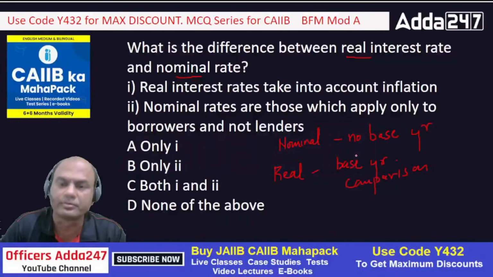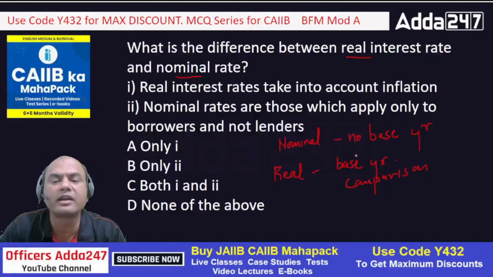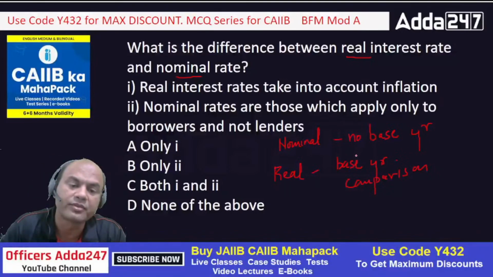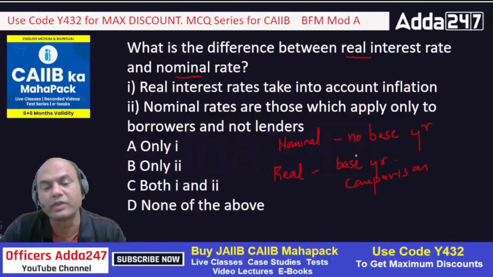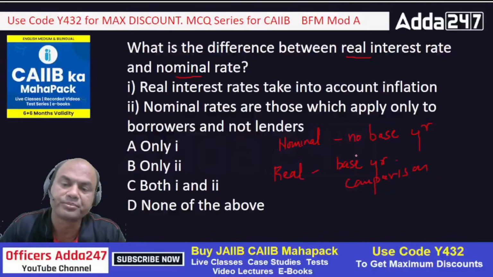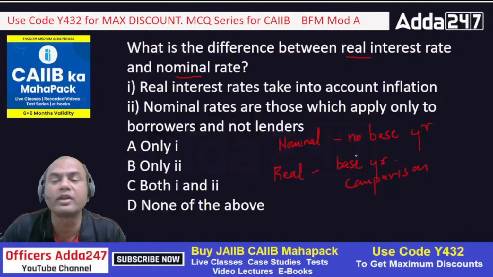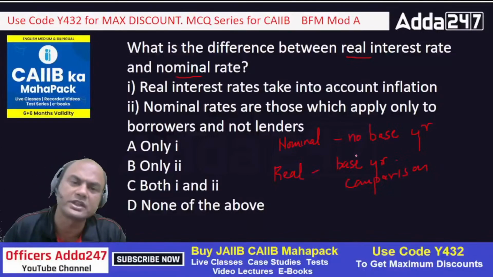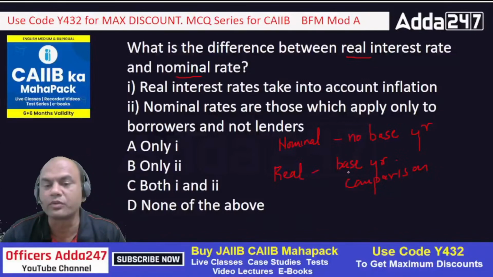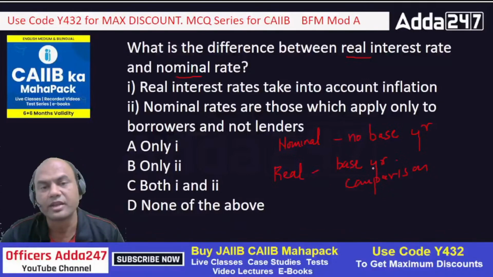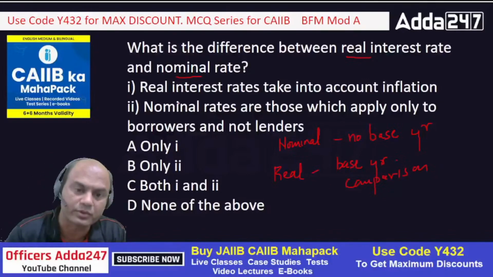Coming back: 1, real interest rate takes into account inflation; 2, nominal interest rates are those which apply only to borrowers and not lenders. Only one, only two, both 1 and 2, or none of the above. Real interest rate takes into account inflation. How is inflation counted? Inflation is counted with the base year comparison. Whenever you compare anything with the base year, that is called real. So that one is true.